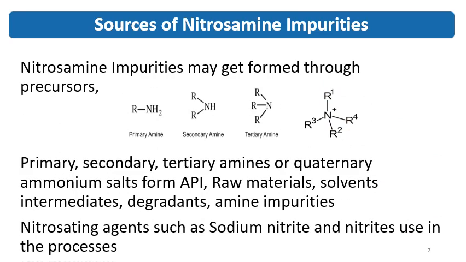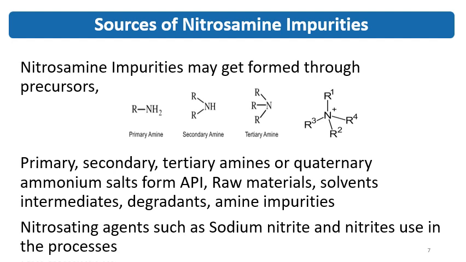Then nitrosamine impurities may get formed through precursors. So primary amine, secondary amine, tertiary amine, and quaternary amines may be present in the drug substance or the raw material. Raw material may be an excipient. These amines may also be present in the solvents, intermediates, amine impurities, and degradants. Generally, the secondary amine, tertiary amine, and quaternary amine lead to the formation of nitrosamine impurities.